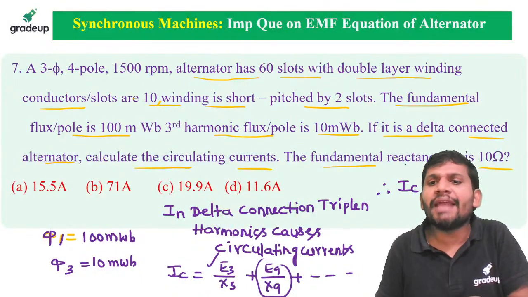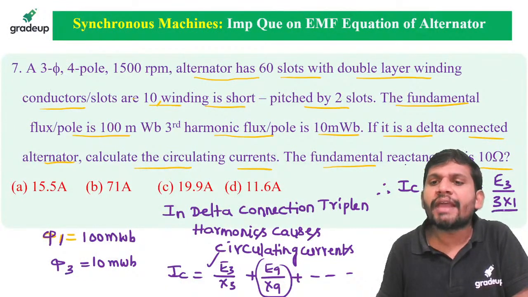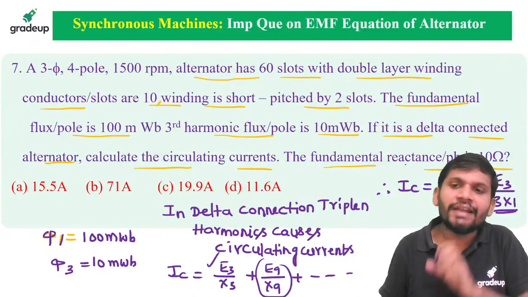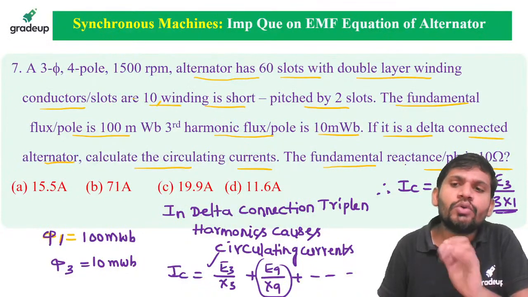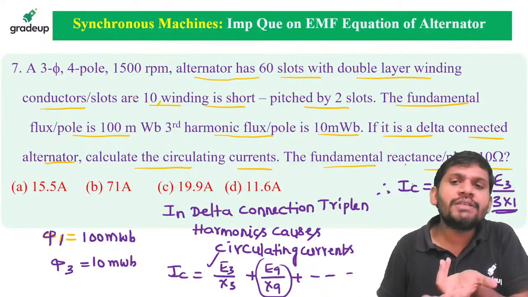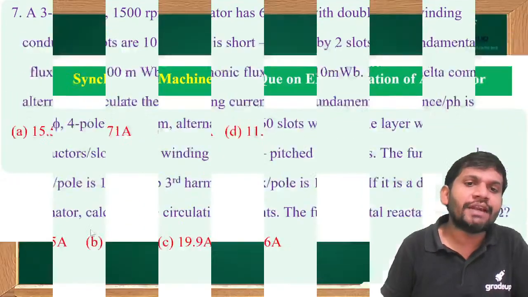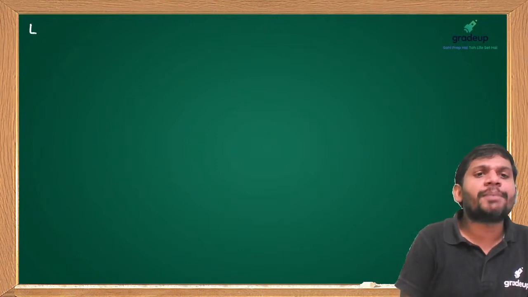Already the fundamental reactance is given. How to write in terms of the fundamental reactance? X3 equals 3 times X1. That is the third harmonic reactance, equal to 3 times X1. That means if you want to find the circulating current, find E3. Come on, students. How to calculate E3? Please concentrate on the concept.